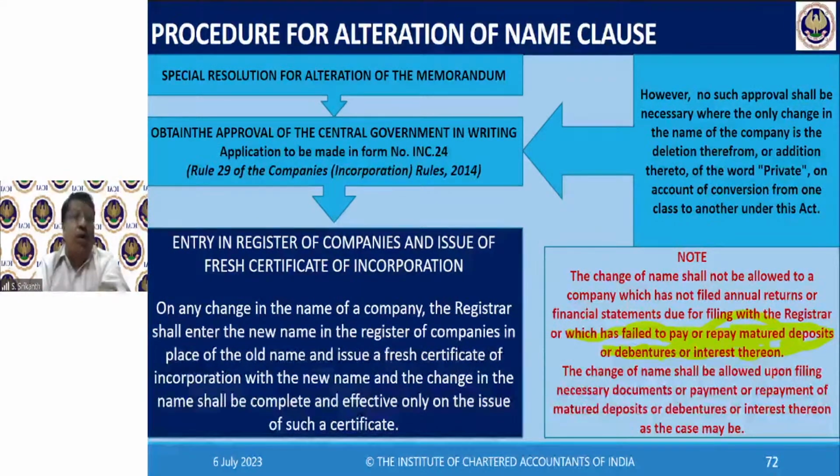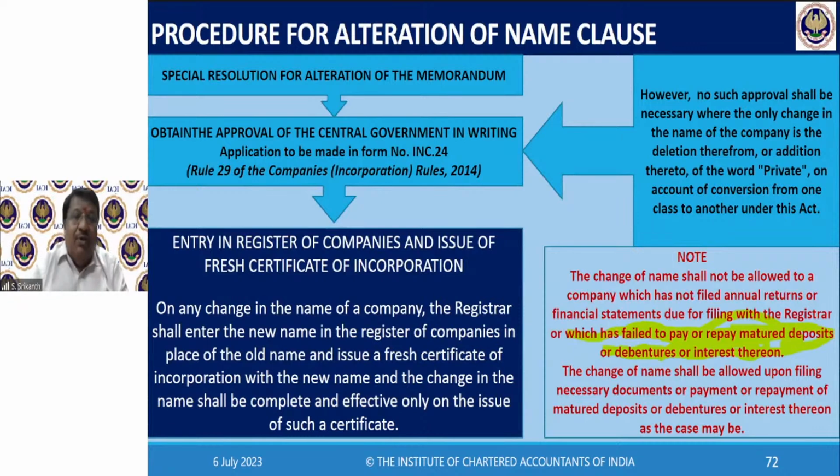Coming to the procedure for alteration of name clause. If you want to amend the name clause, you have to amend the memorandum and the articles of association, because the name will be mentioned in both. The memorandum of ABC Limited, name clause: the name of the company shall be ABC Limited. Now we want to change it to PQR Limited. So you have to pass a special resolution for alteration of memorandum. Then, if you want to change the name, you have to obtain the approval of the central government in writing.